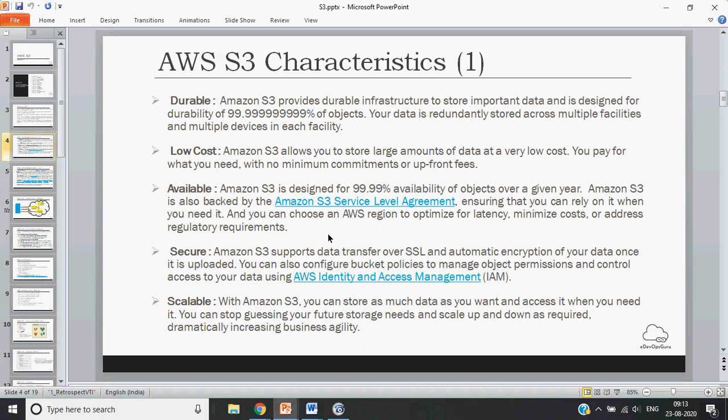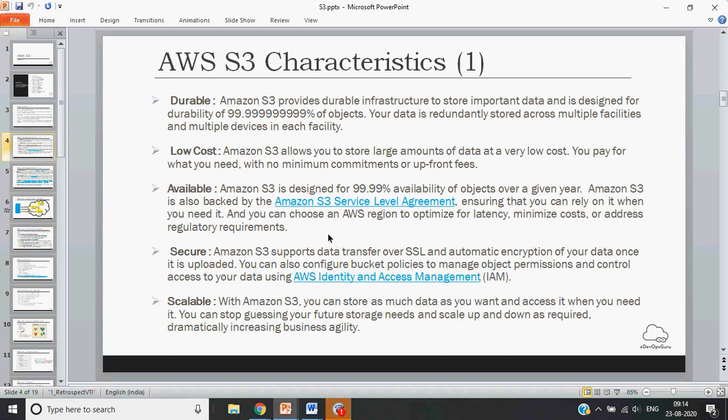These are the very important characteristics of S3, and you will appreciate why we should use S3 over other storage mechanisms. The first one is durability. Amazon S3 provides durable infrastructure to store important data, and it is designed for durability of 11 nines. They have a concept of 9 nines, 5 nines, or 3 nines.